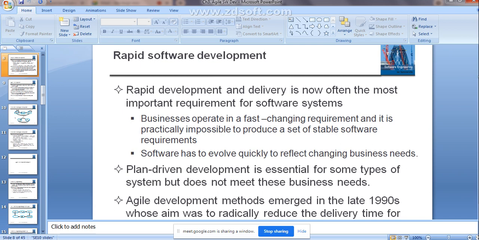See, rapid software development and delivery is now often the most important requirement for software systems, right. Rapidly developing the software and delivering it to the end customer very quickly is the most important requirement for any kind of software system. So businesses operate with fast changing requirements. It is practically impossible to produce a set of stable software requirements, right. Software has to evolve quickly to reflect the changing business needs.